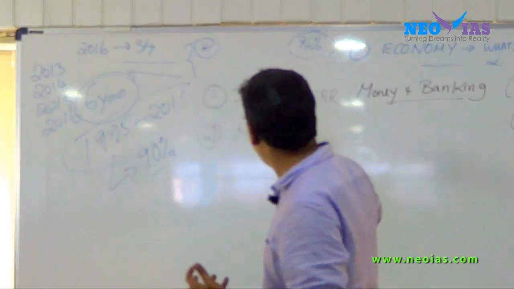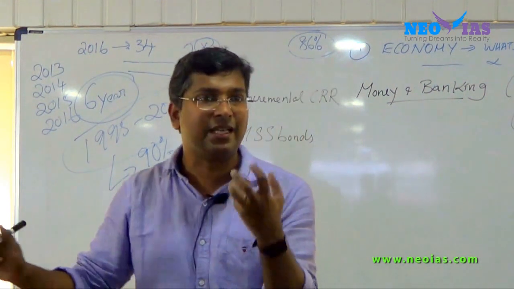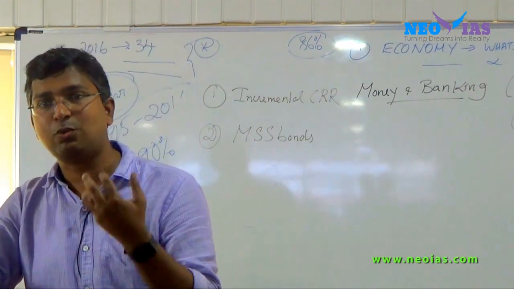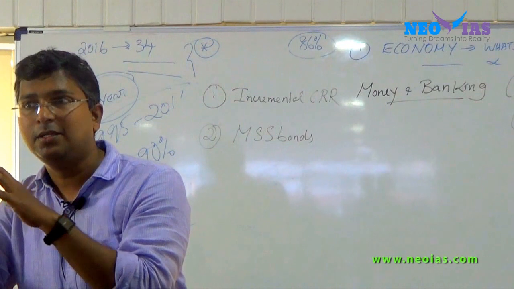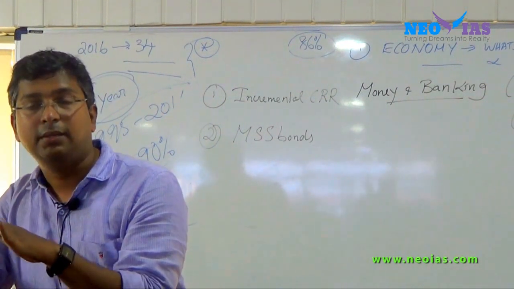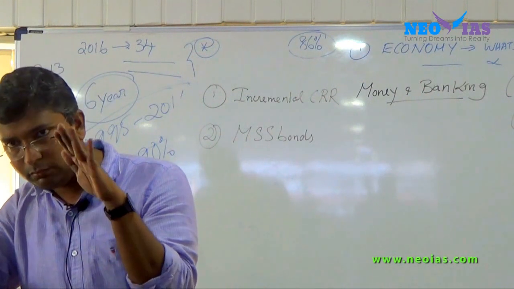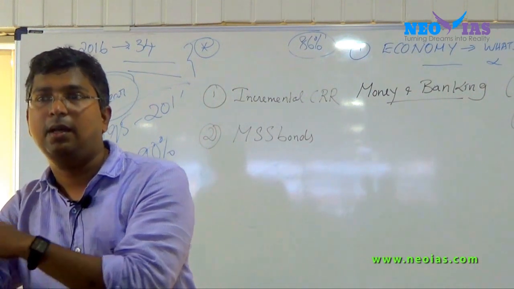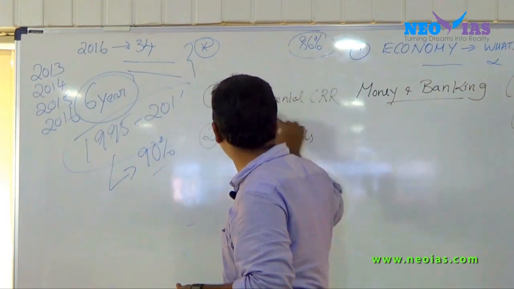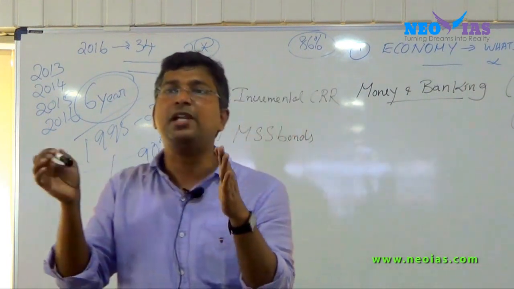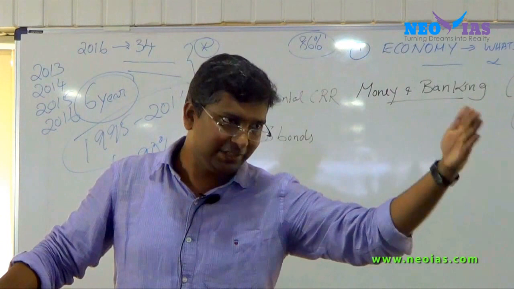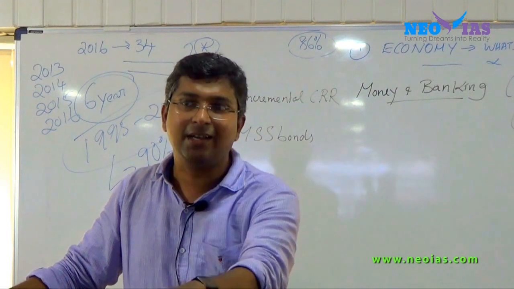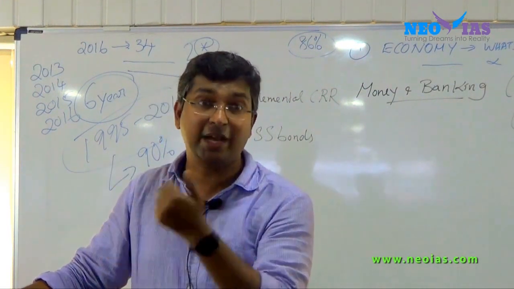So if you want to understand these 2 concepts, even though it is current affairs, you need to be very clear with the concepts. They will ask questions related to the concept of these topics. Again I'm telling you, the time period was from a particular time in November to December 10th. Now, today is December 11, right? So incremental CRR is over. It was there till yesterday. The validity of incremental CRR was there till December 10th. It's over. Why it is over, we'll come to it.